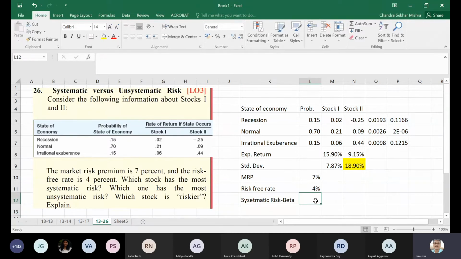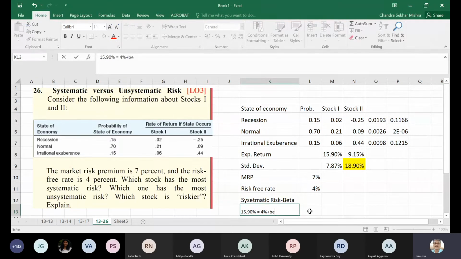With that, can we find beta or not? 15.90% is equal to 4% risk-free rate plus beta into 7%, let's say. So we can solve for beta now.